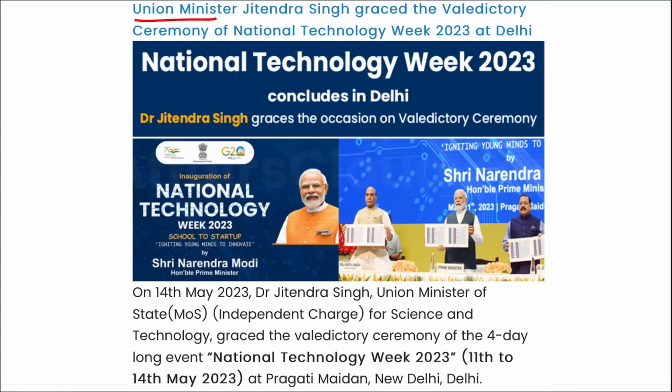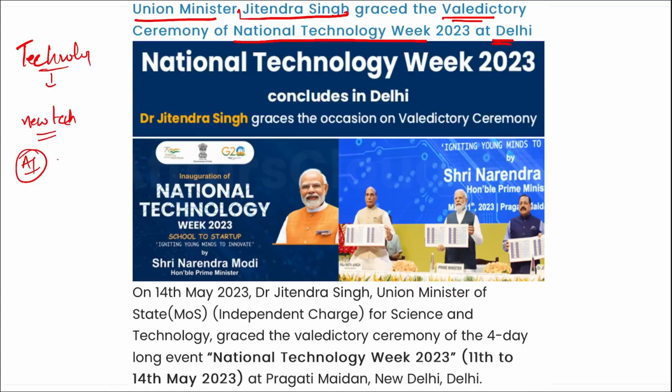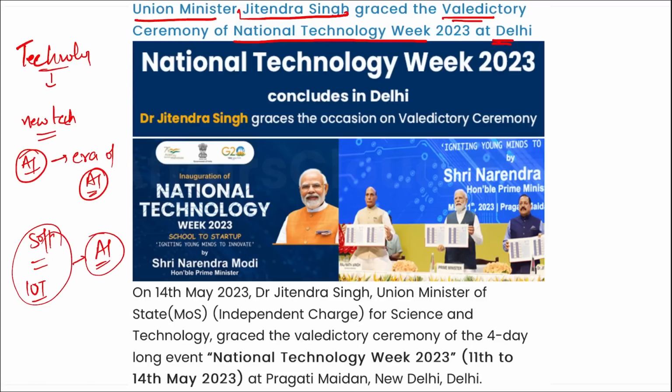Next, Indian Union Minister Jitendra Singh graced the valedictory ceremony of National Technology Week 2023 at New Delhi. Now, Technology Week we are talking about. That means there would be multiple conferences related to bringing new technology and the use cases of artificial intelligence. We know that this is an era of artificial intelligence. So the upcoming technologies, softwares, and IoT devices will all be equipped with artificial intelligence, right?